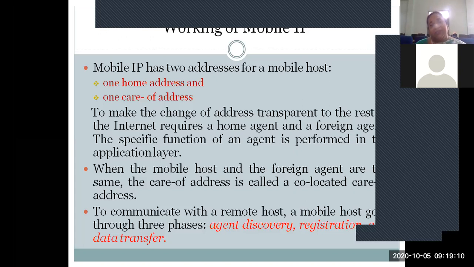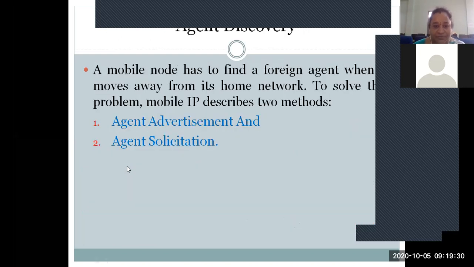So three phases happen while you are moving with mobile host devices. What are those? Agent discovery, agent registration, and data transfer. These phases are a must while you are moving across the different foreign networks, right?